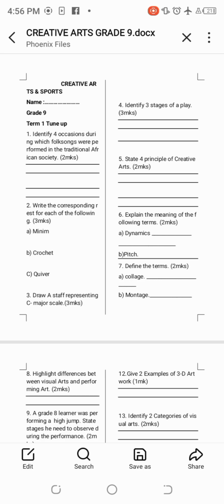Then number 3, draw a staff representing C major scale. When you talk about a staff, just draw any staff. This one is freestyle. You can draw a G clef staff or an F clef staff. Then insert C major. For C major, you write the notes from lower C to higher C. So inserting that one, you know very well.